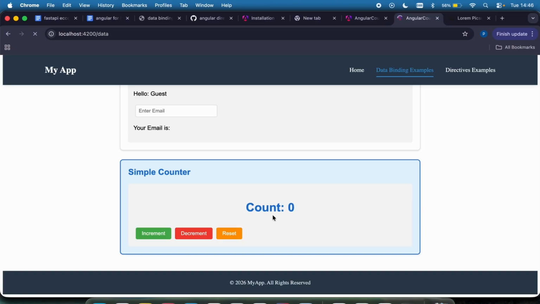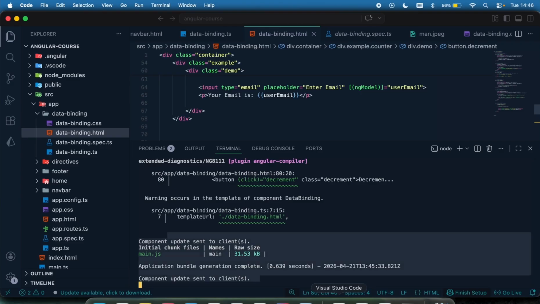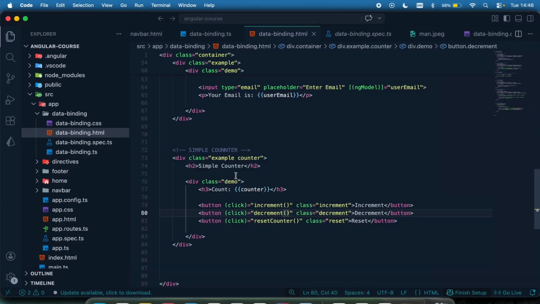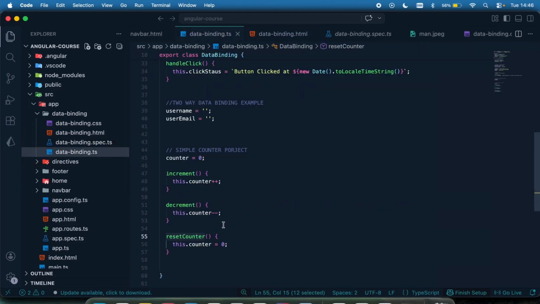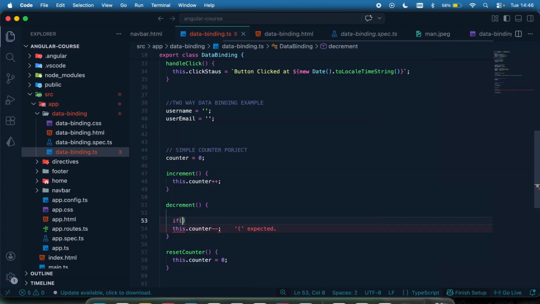You might want to move forward to do some complex stuff by having a condition to say if you are decrementing and it gets to 0, you should not move further. You don't want a negative value. You can probably do that right here and have an if statement: if counter is equal to 0, or you can say if counter is less than 1.